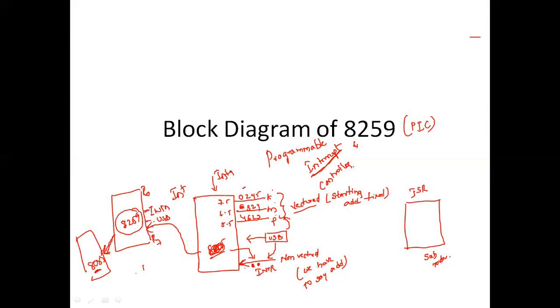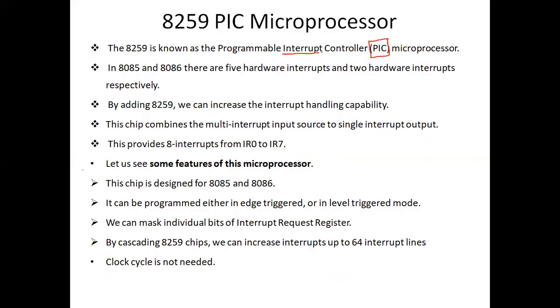So the 8259 is the programmable interrupt controller. It is going to control the number of inputs, how many interrupts are there. This 8259 is going to handle all the interrupts. It is an interface between the 8085 and the interrupts. This is the brief history of the 8259 programmable interrupt controller, which in short we call a PIC.